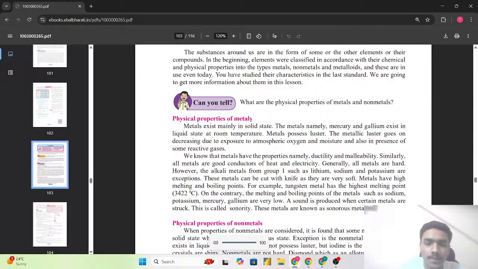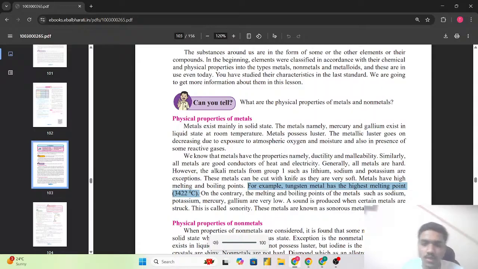Metals have high melting and boiling points. The melting and boiling points of metals are the highest. For example, tungsten metal has the highest melting point, that is 3422 degrees Celsius. And where is tungsten metal used? It is used in the filament of the bulb. In the bulb's filament, tungsten metal is used. So, as this has the highest melting point, that is 3422 degrees Celsius. Again, this is one of the important questions which may be asked in the complete the following section in the exam, that tungsten metal has the highest melting point, 3422 degrees Celsius.